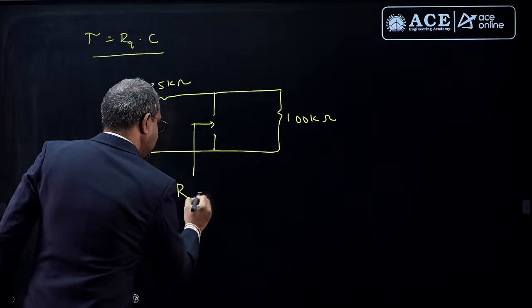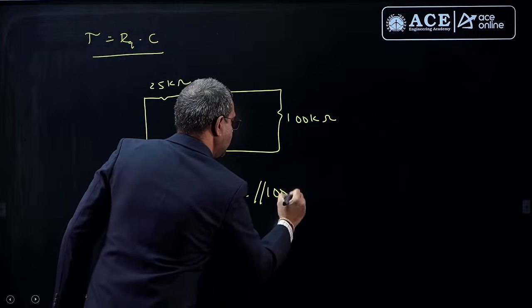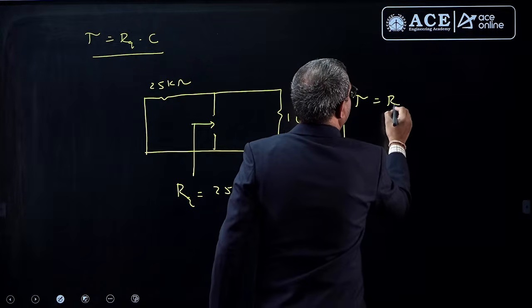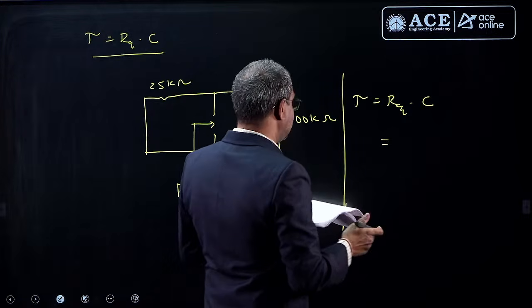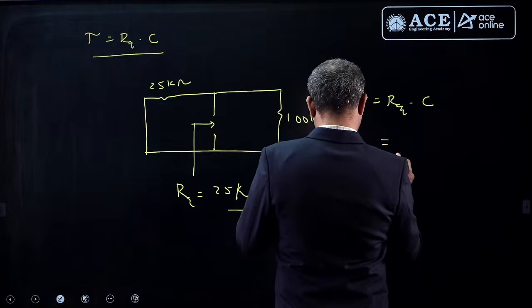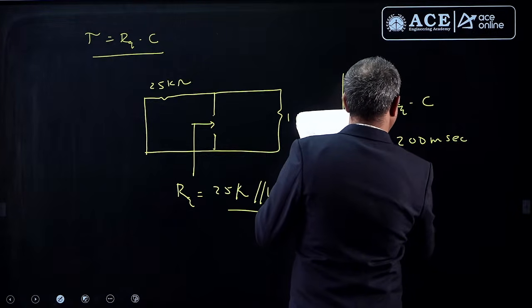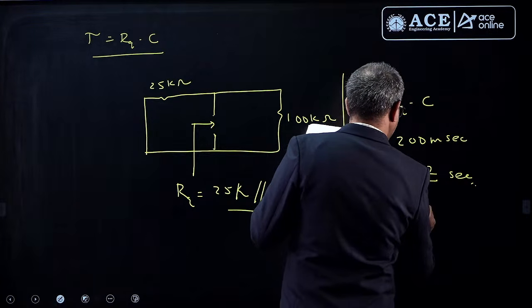This R equivalent is, these two are in parallel. 25 kilo is in parallel to 100 kilo. Then tau is this R equivalent into C. If you do that calculation, you will get tau as something like 200 milliseconds. Of course, it is 0.2 seconds, that means 1 by 5th of a second.